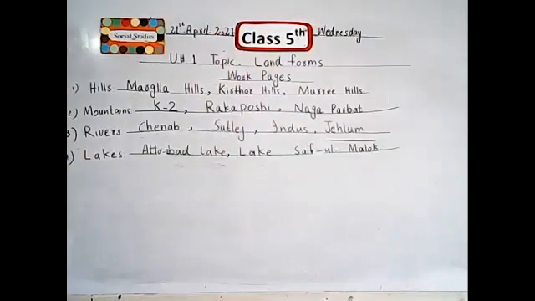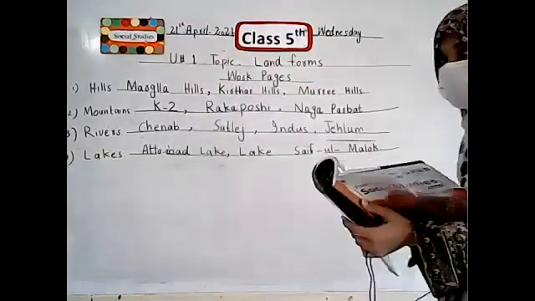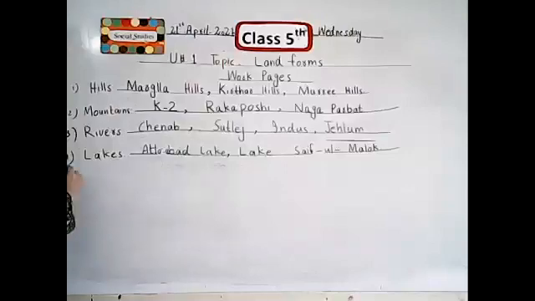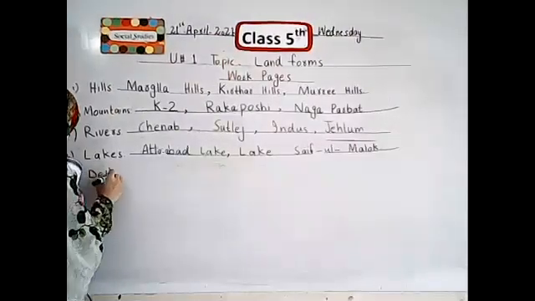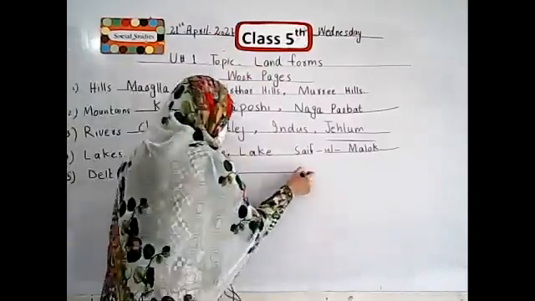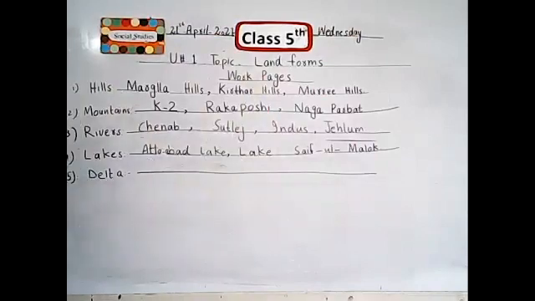Now, the next one is delta. Now I write the name of the delta that has been found in Pakistan.